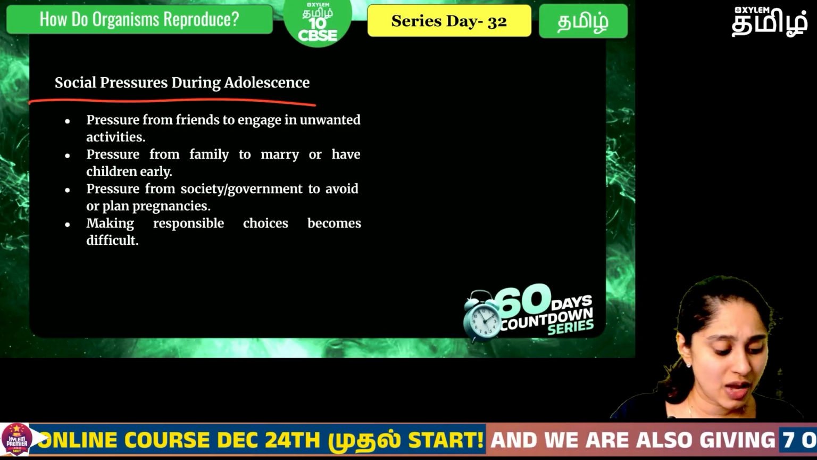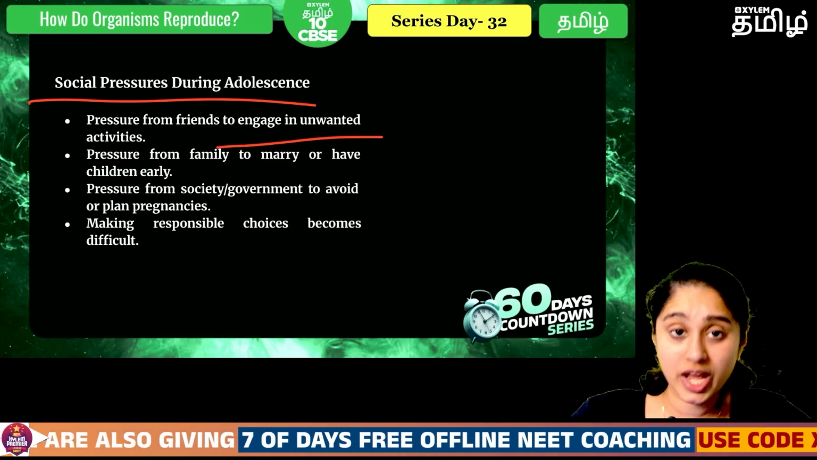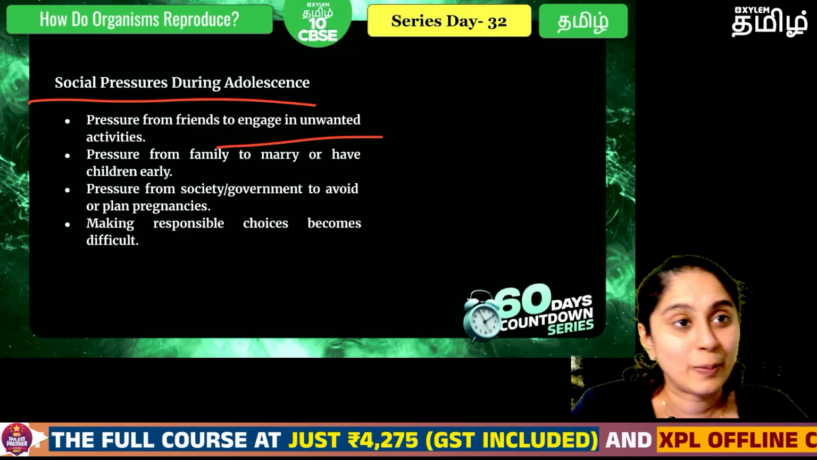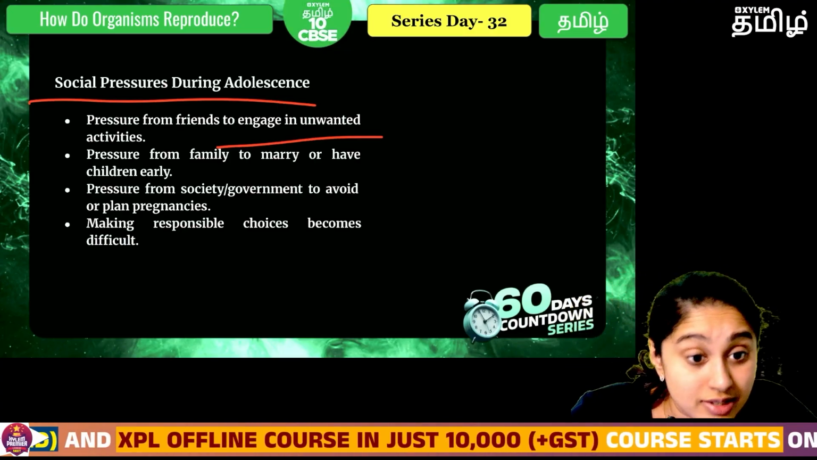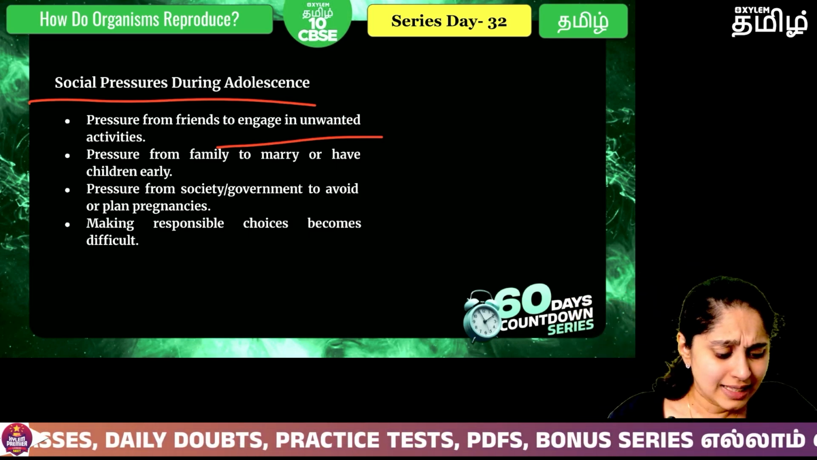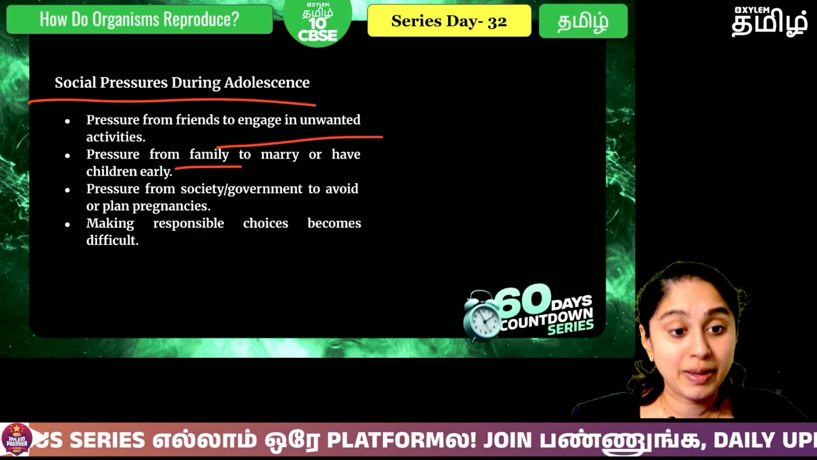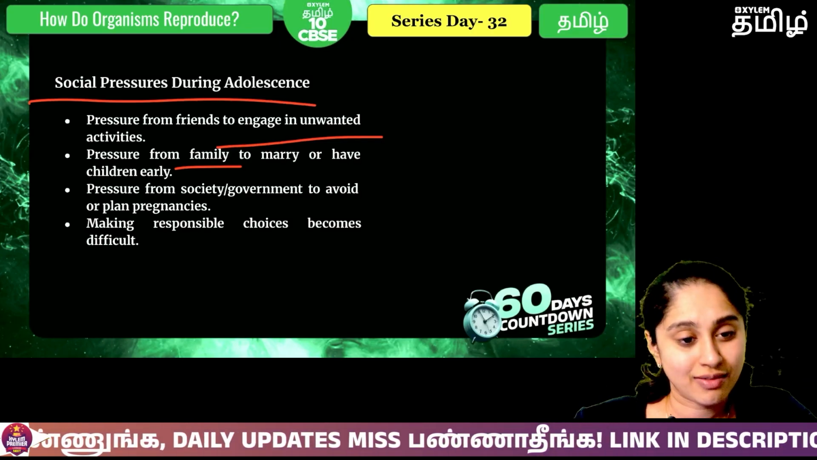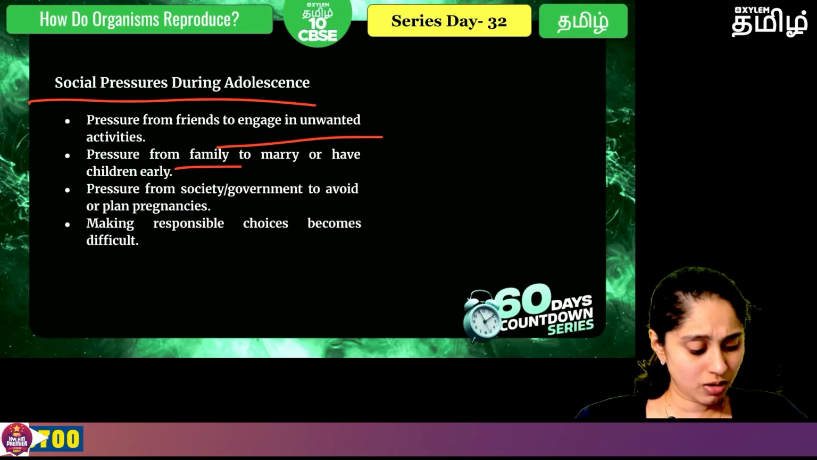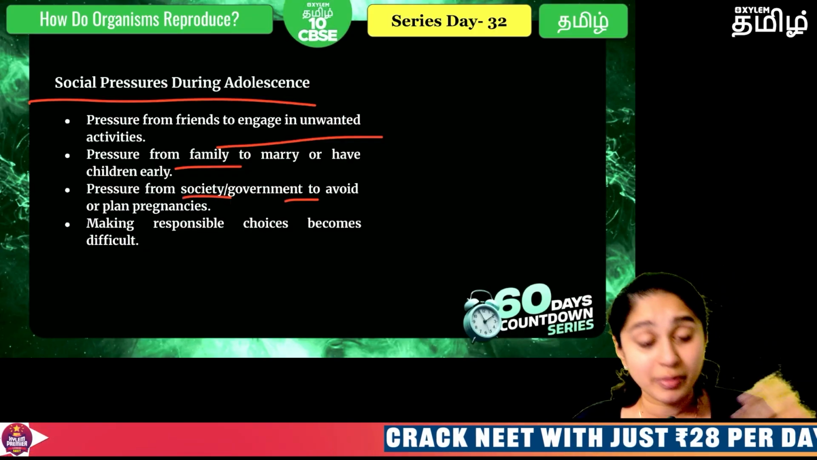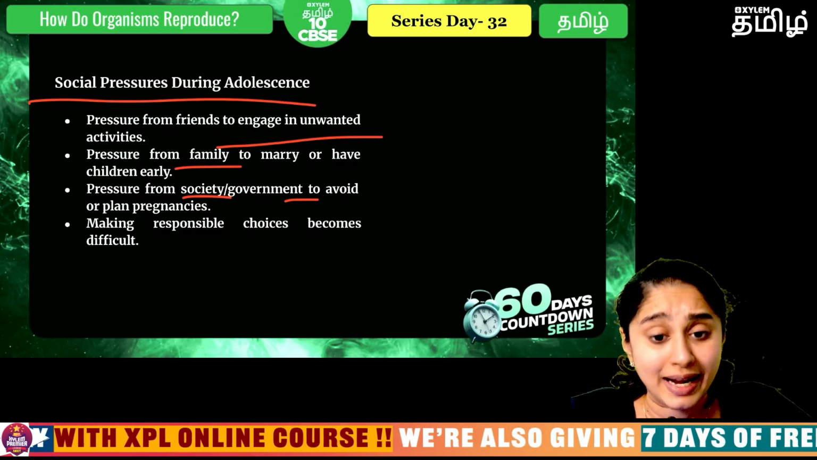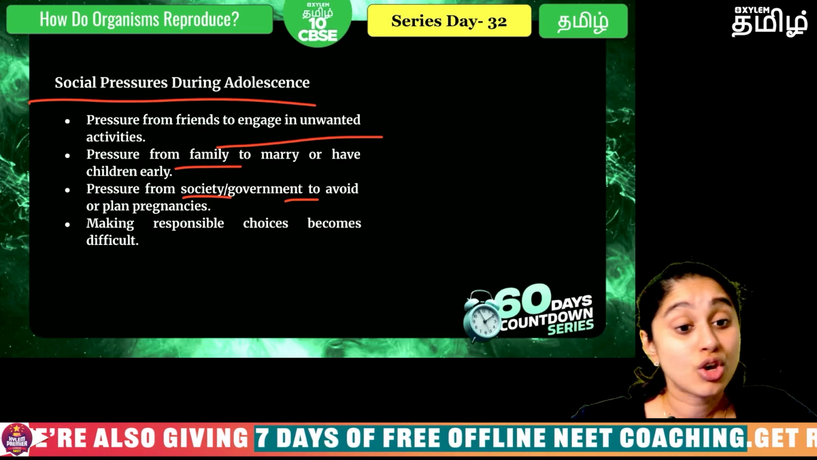So what is the social pressure during adolescence? Now what happens is they want to indulge in a lot of unwanted activities. Okay, so once you hit that adolescence, you have curiosity, you have different ways in which you want to explore different things, right? So this urge will create a lot of pressure. Okay, there is also pressure from the family. Some people are forced to marry or have children when they are very young. Apart from that, there are other pressures from the society and government, who will say that you should avoid pregnancies, this is not the time for you to reproduce, so on and so forth.